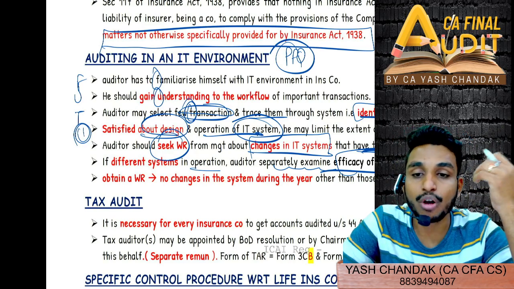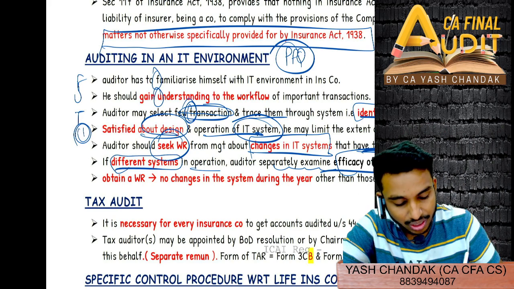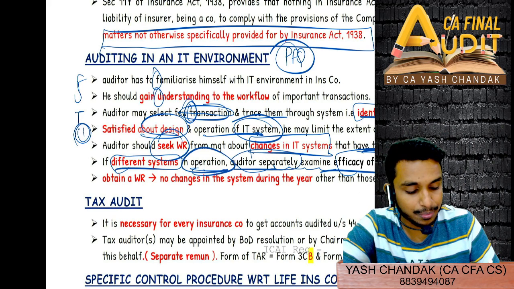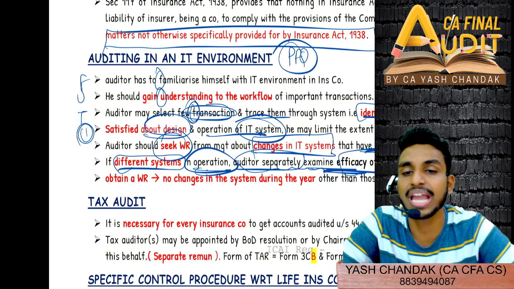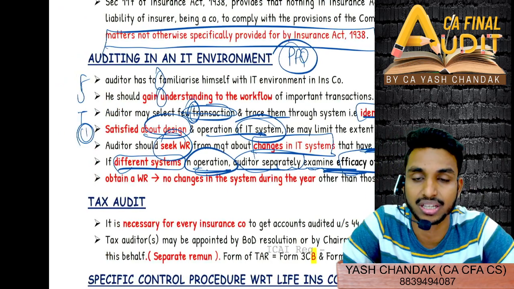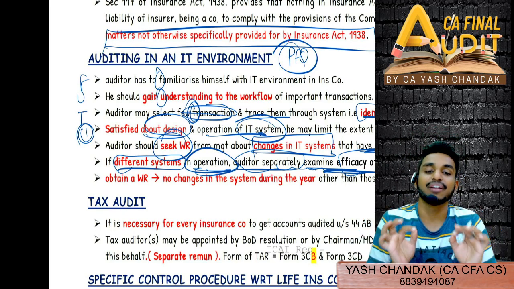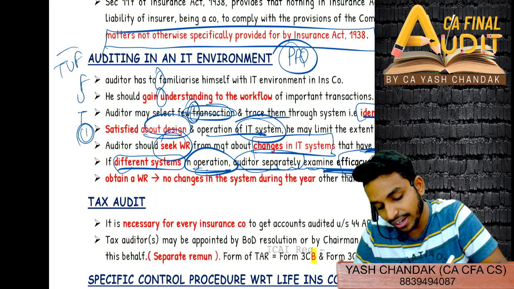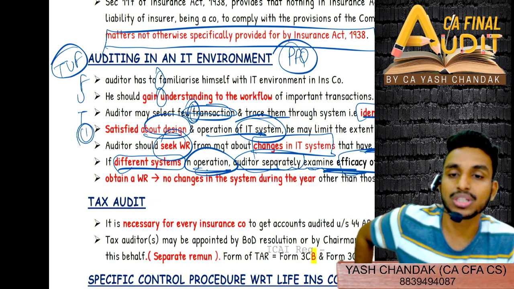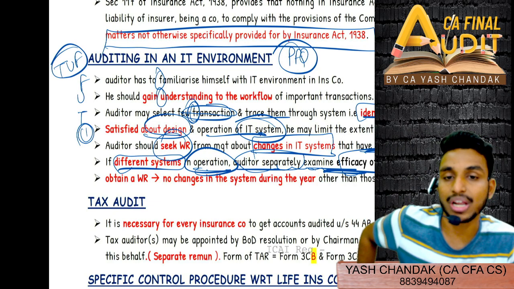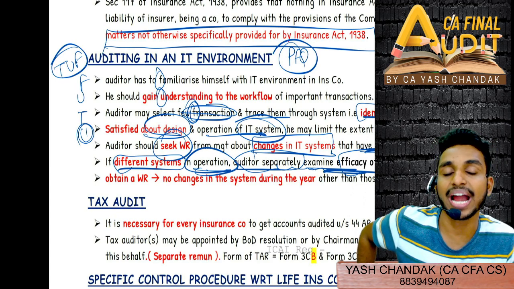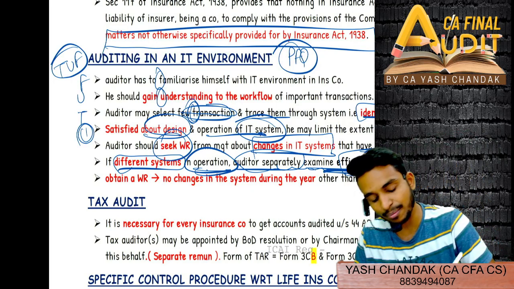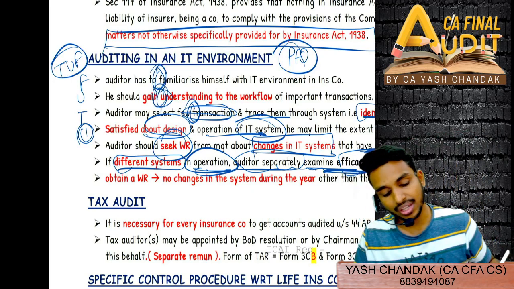But I observe that there are so many different systems in operation. There are so many auditors separately in charge of examining the efficacy of each system. So a lot of complexity and different systems are there. So I found it very tough. I found it very tough means TUF wala tough. So T says that you can select few transactions to trace them as an audit trail. U for getting an understanding of the workflow, and F says familiarizing yourself with the IT environment. F says familiarizing, U says understanding, T says transaction.